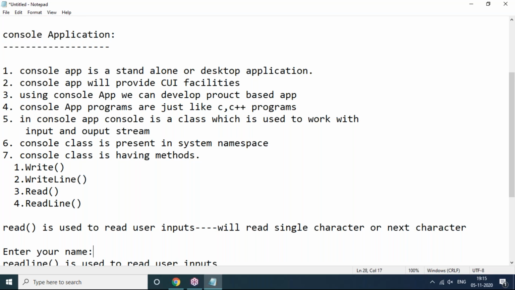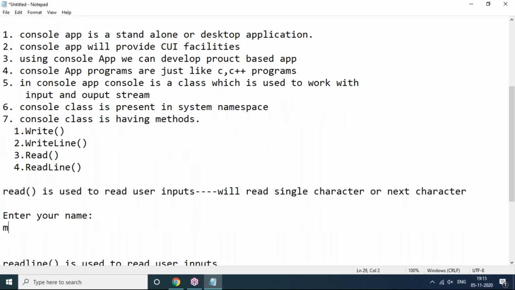So I'm giving my input, the name MOHAN. As soon as I give this input, when we try to read it using the Read method, what will the Read method do? The Read method will read a single character or the next character. So first it will read M, then O, then H, then A, then N. Like this, one by one, characters only it will read.